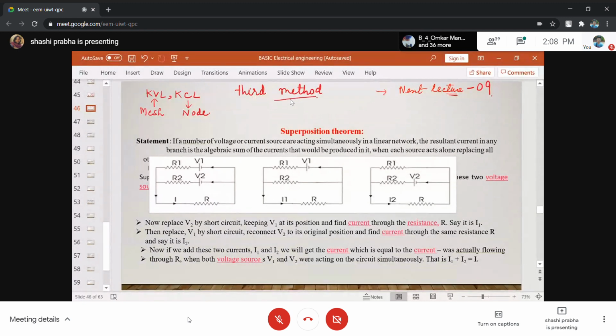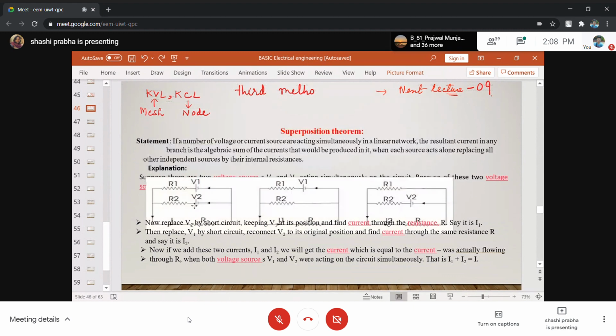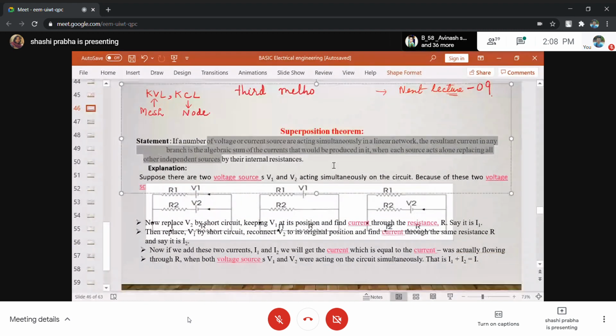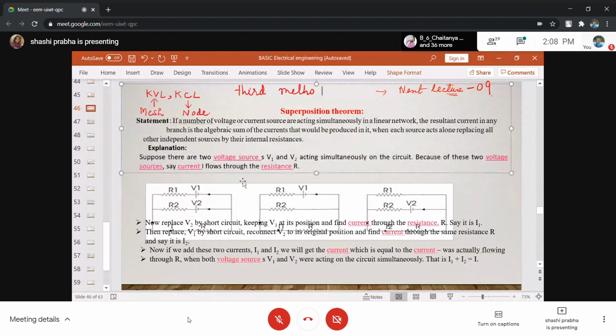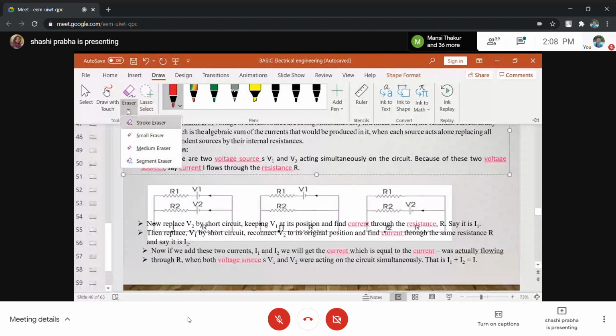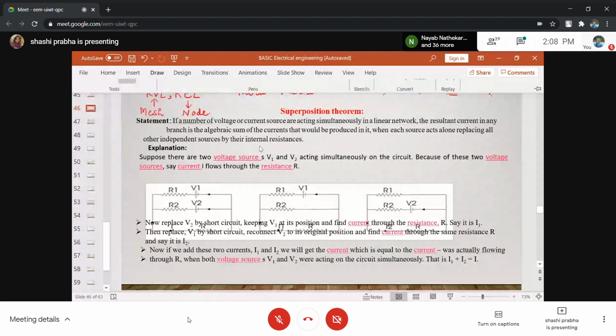And what was the limitation of KVL and KCL? In short, we call it KVL and KCL. So, can you tell me what is the limitation of KVL and KCL?